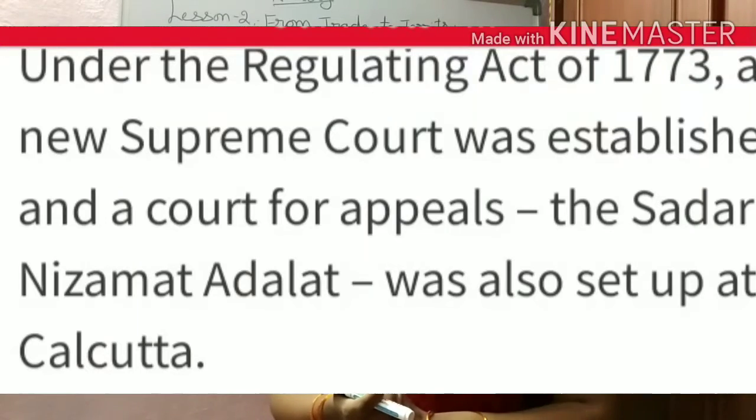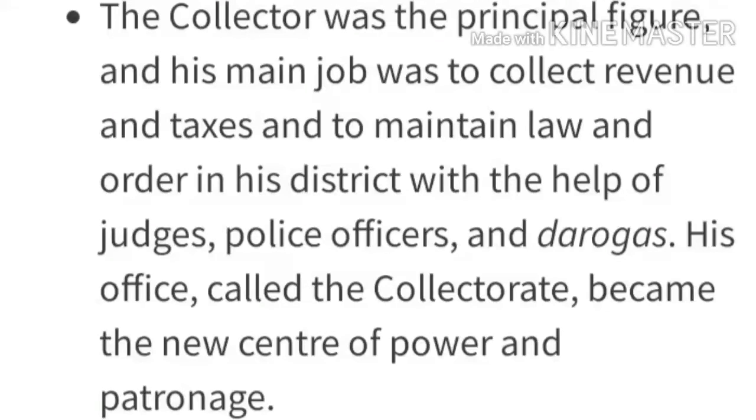A Court of Appeal, the Sadar Nizamat Adalat, was also set up at Calcutta. Next, the Indian district had a collector. As the title suggests, the collector's main job was collecting revenue and taxes and maintaining law and order in his district with the help of judges and police officers.